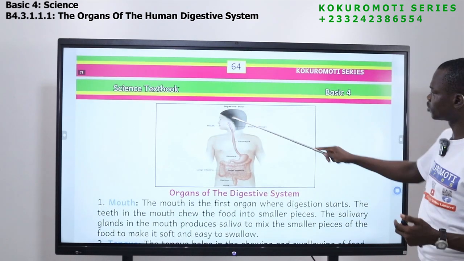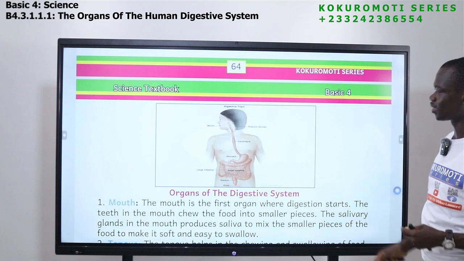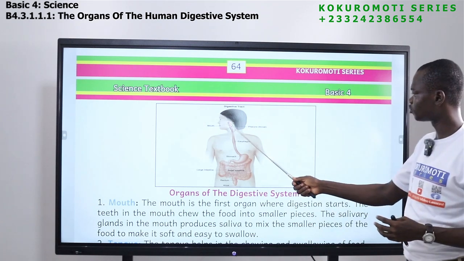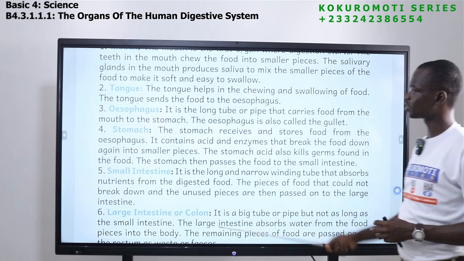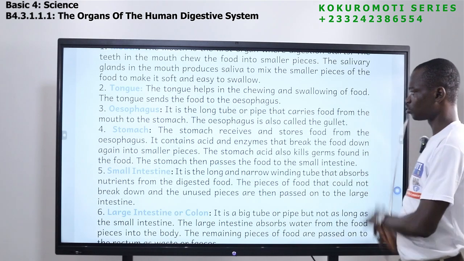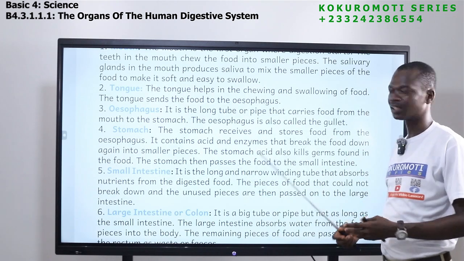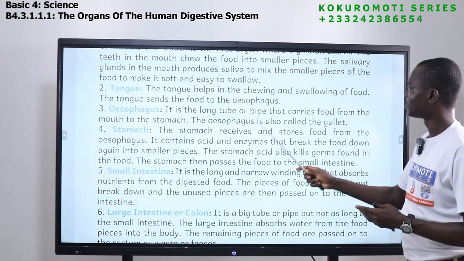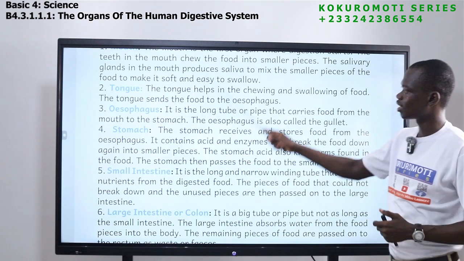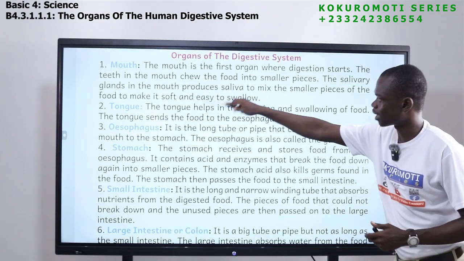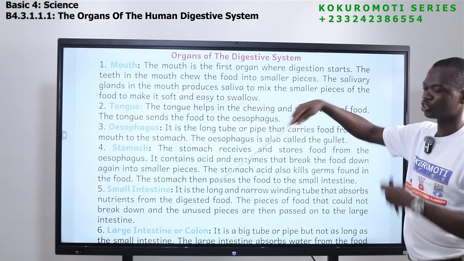So before the food can move from here to here, it is the duty of the tongue to push the food from the mouth to the esophagus. Okay, so we have seen that the tongue sends the food to the esophagus. At the same time, the tongue helps the teeth, these parts, the mouth, to chew the food.